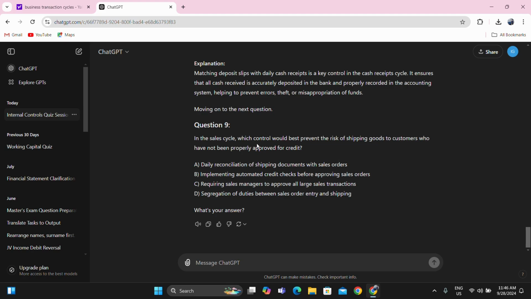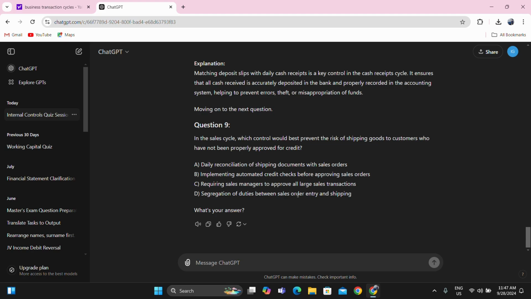Yeah, the question is also related to approval, but the question is related to shipping goods to customers wrongly because it has not been properly approved. This could be, but it is only for large sales transactions. Letter B is much more appropriate, but letter C can also be the answer.